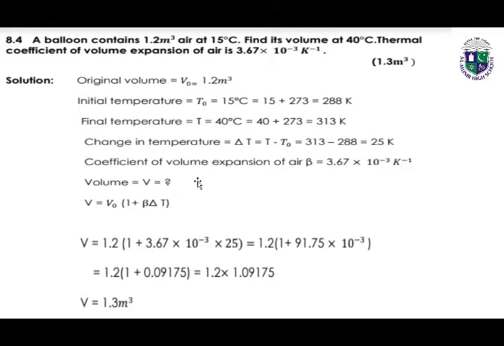We have to find out the volume. To calculate the volume, this formula is given in your lesson number 8. Volume is equal to original volume times 1 plus beta change in temperature. By putting all these values in the above equation, we will get the volume.